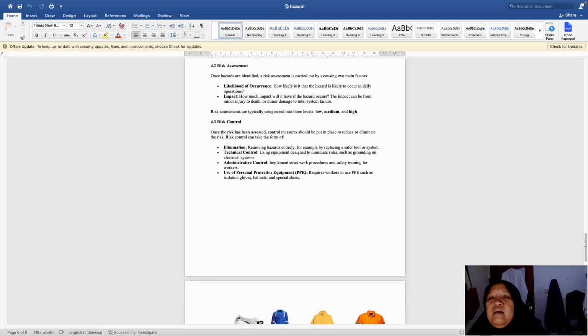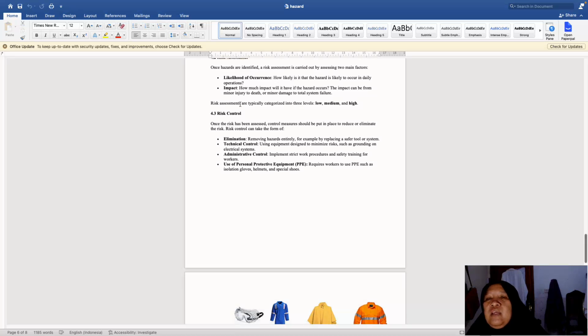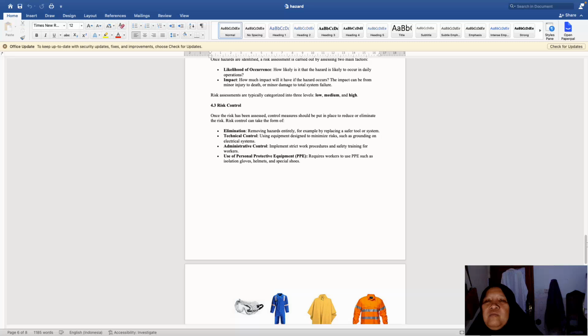So we can count if it's low, medium, or high. If it's high, it may mean death or total system failure, but if it's low, it's simple and easy to manage.